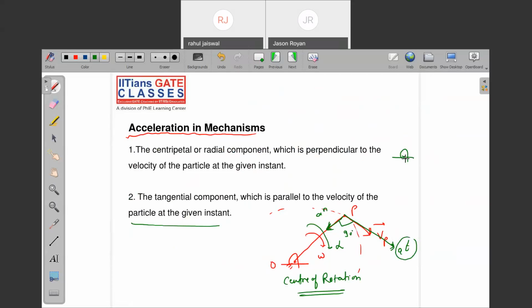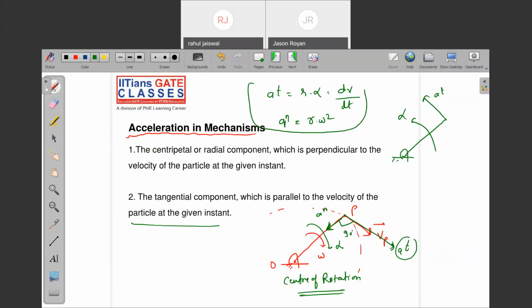If the diagram is something like this, alpha is in this direction, and the tangential acceleration is in this direction. Is it clear? And what about magnitude? R into alpha. We also call it d omega by dt. What about the normal component of acceleration? R into omega square. Yes or no, guys? You know this, right? Very good. Note down fast.